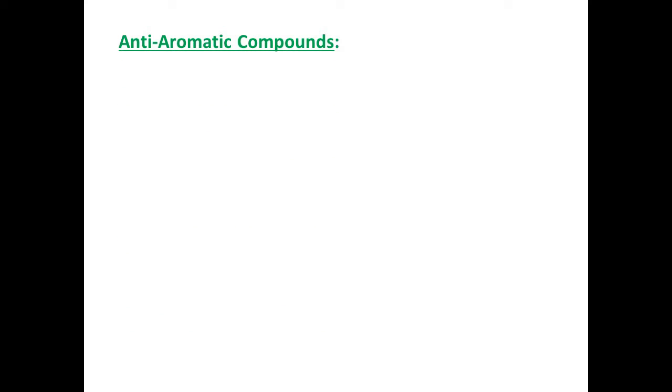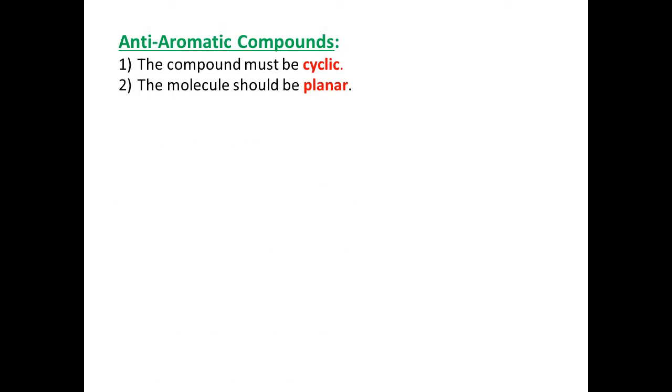Now, anti-aromatic compounds. There are a few conditions which are satisfied by the anti-aromatic compounds. The first is the compound must be cyclic. Like aromatic compounds, anti-aromatic compounds are also cyclic. That is, being a cyclic molecule may be the property of the anti-aromatic compound. Or the compound must be planar. The compound should show 4n pi electrons.